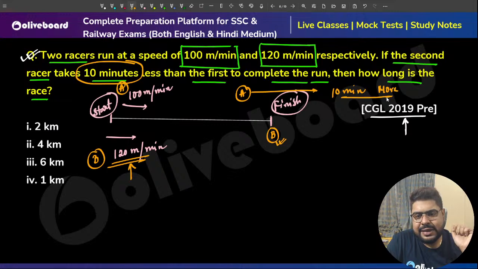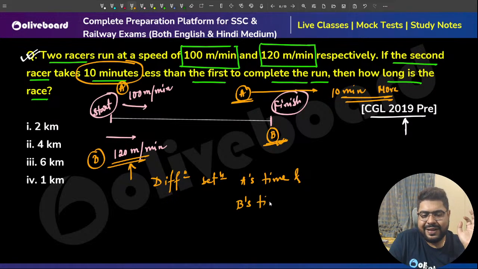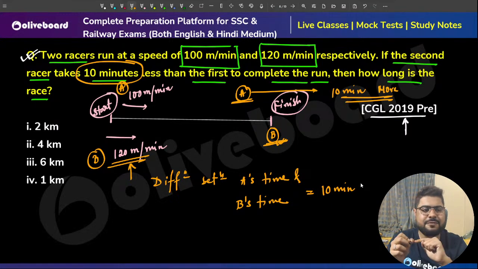Or can I say the difference between A's time and B's time is actually given to you as 10 minutes, because A completes 10 minutes after B.